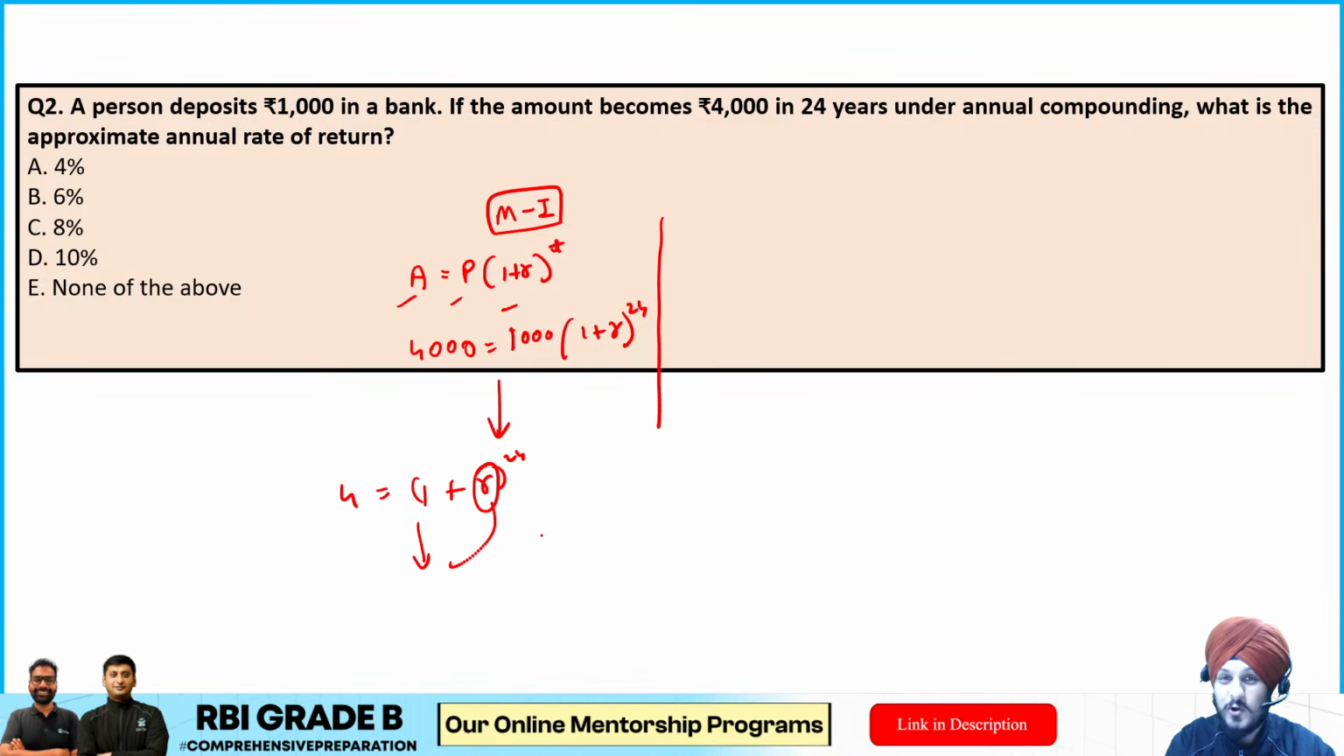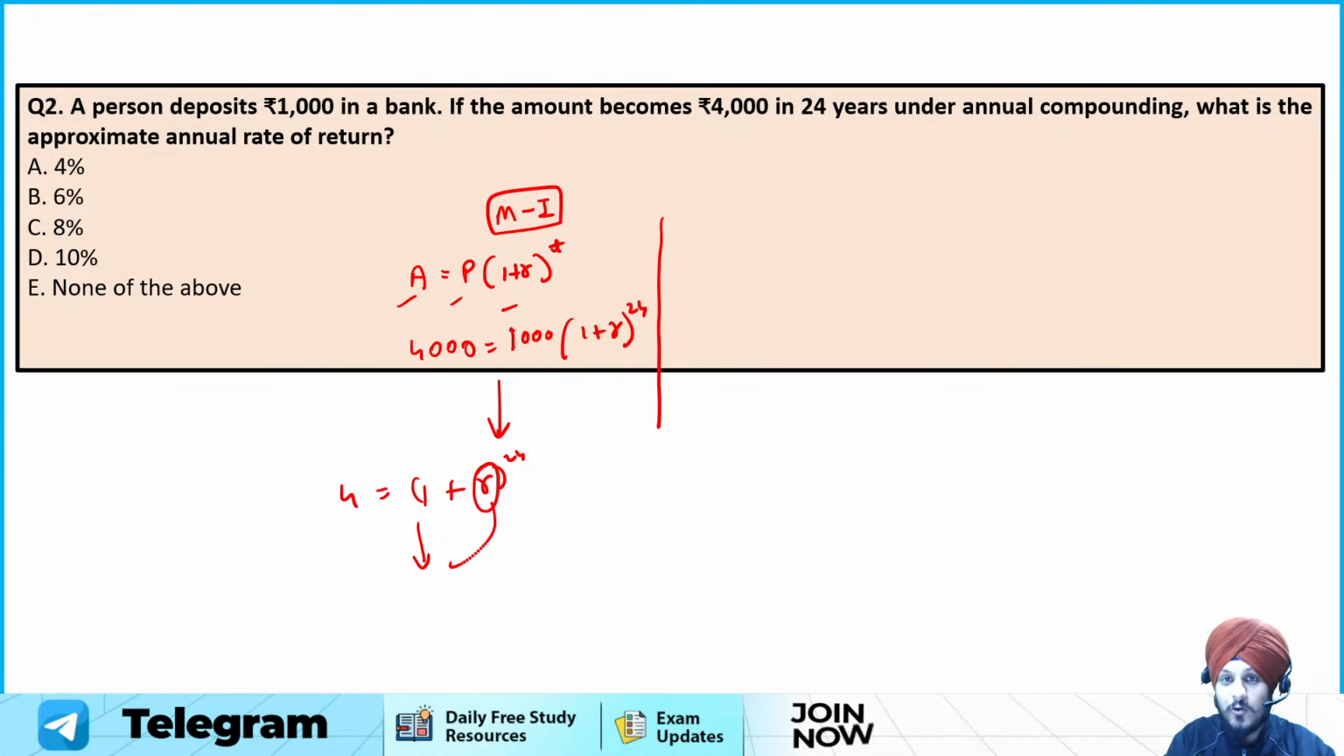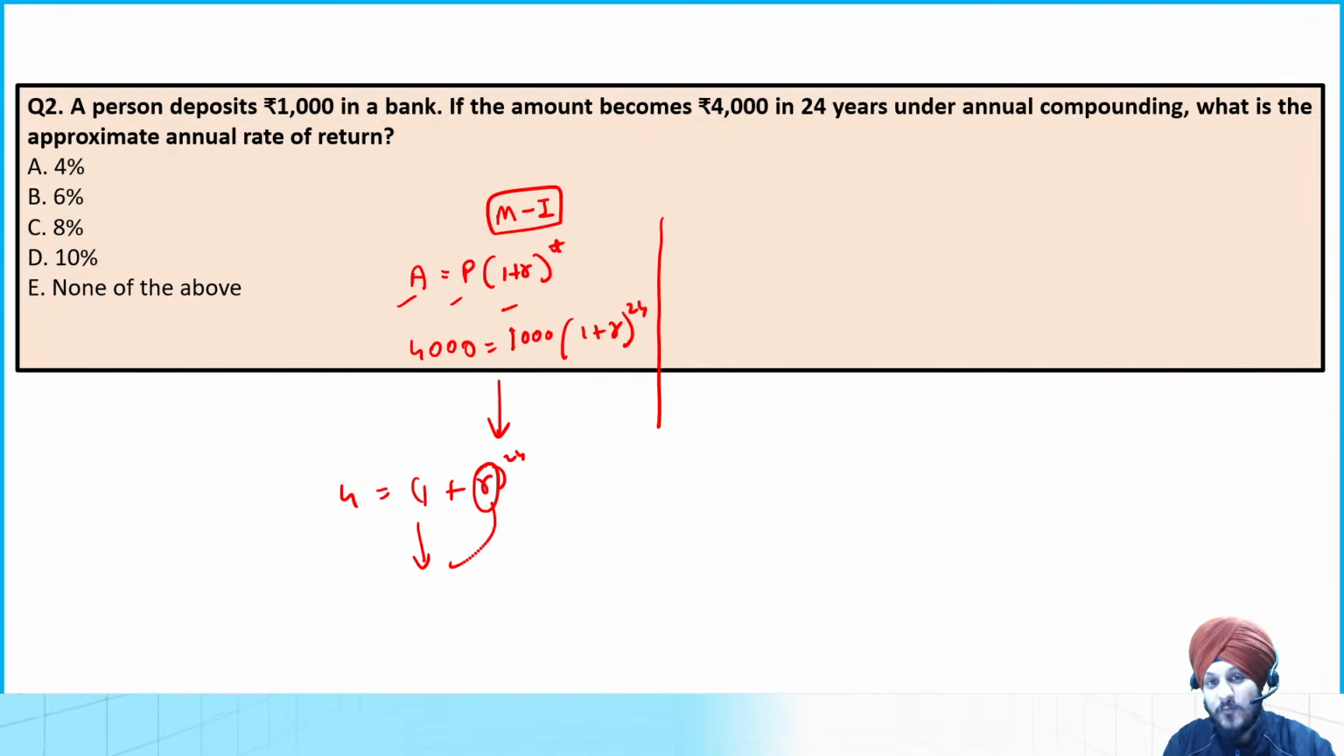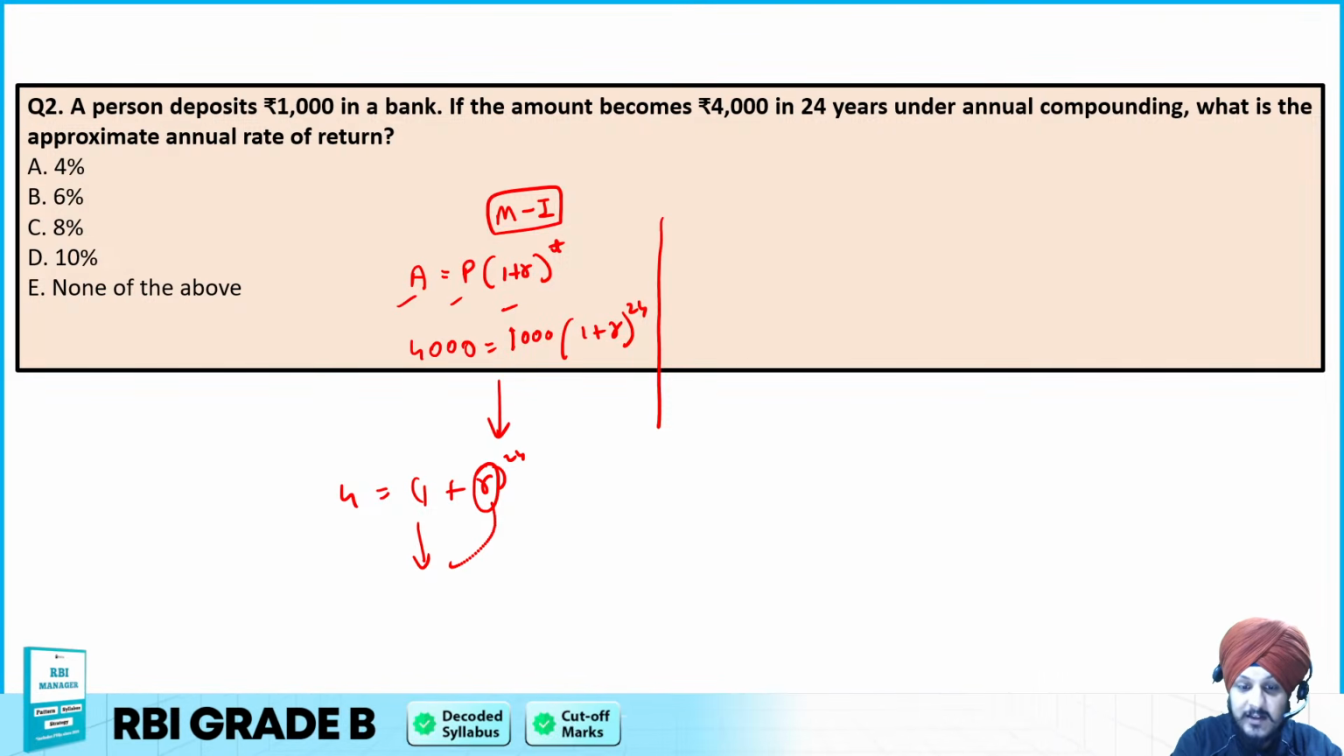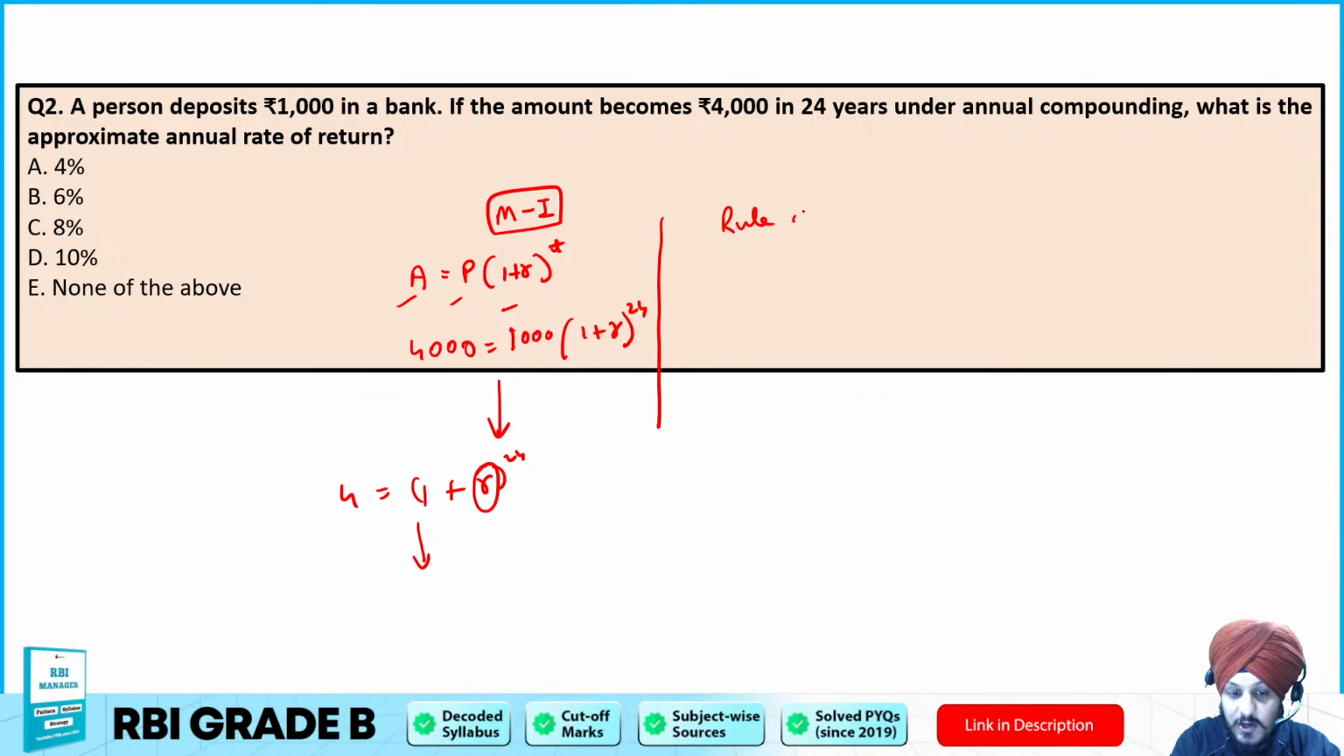But let me tell you, it is going to be a lengthy method, and manually you cannot do it. You will need the help of a calculator also in order to solve this. So we are going to use the second method, which is the rule of 72. You must have heard about the rule of 72, which is a quick mental math shortcut.